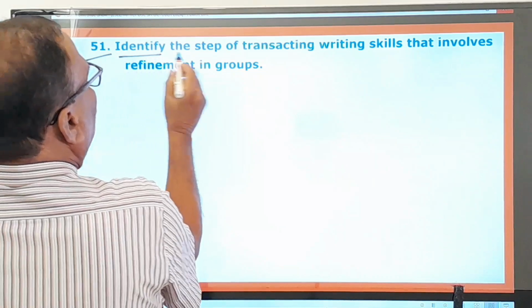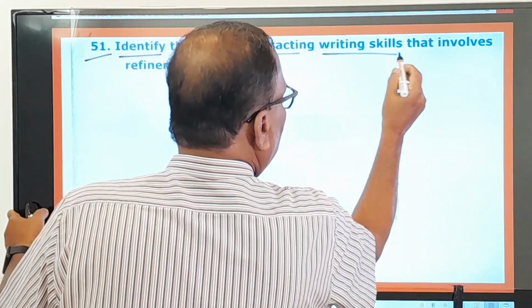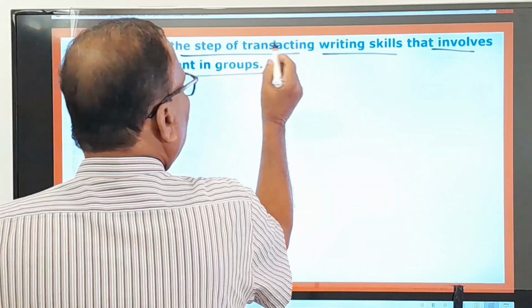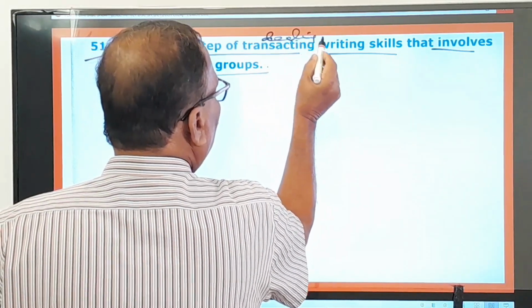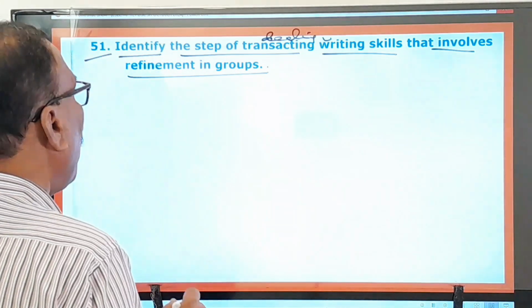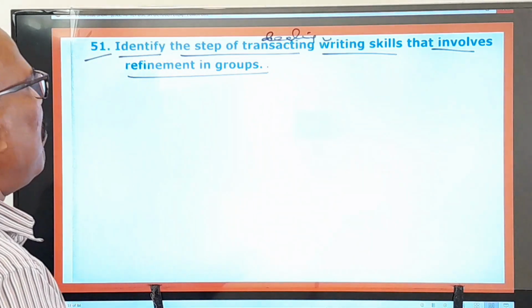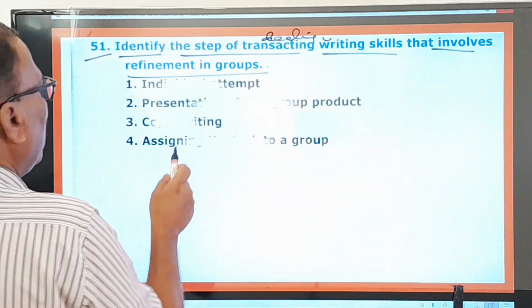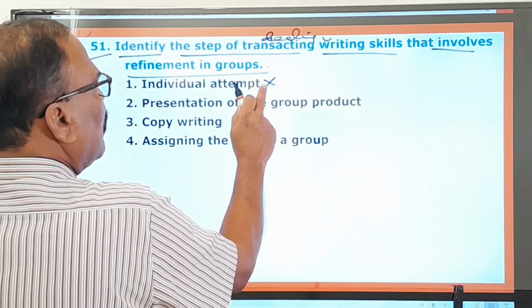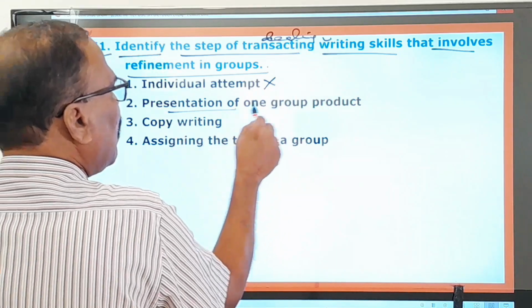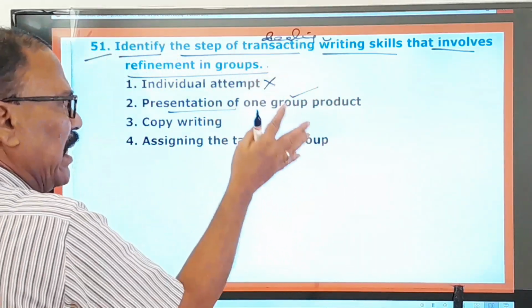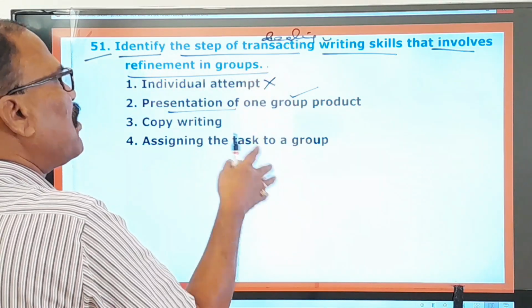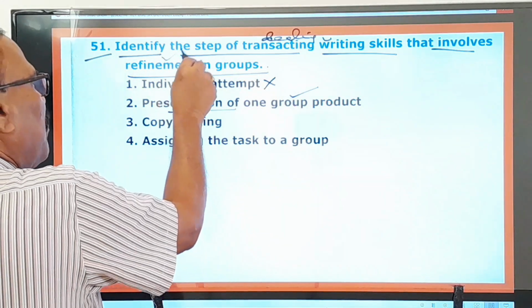51st question. Identify the step of transacting writing skills that involves refinement in groups. The step of transacting means the step of dealing with writing skills that involves refinement in groups. Here you pay attention. Individual attempt does not deal with group refinement. Presentation of one group product: the writing must be presented by one group only. Then it will have its own standard and its own refinement.